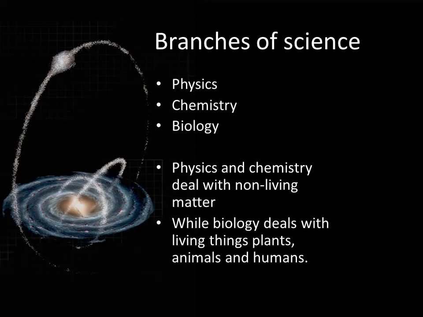The branches of science which deal with matter are physics, chemistry and biology. Physics and chemistry deal with non-living matter, and biology deals with living matter: plants, humans and animals. So the branches of science which deal with non-living matter are physics and chemistry. We're going to particularly look at physics now.